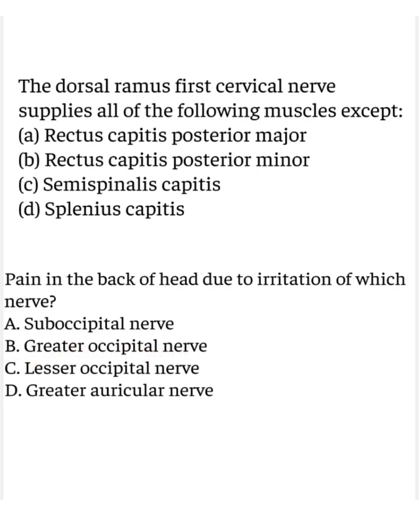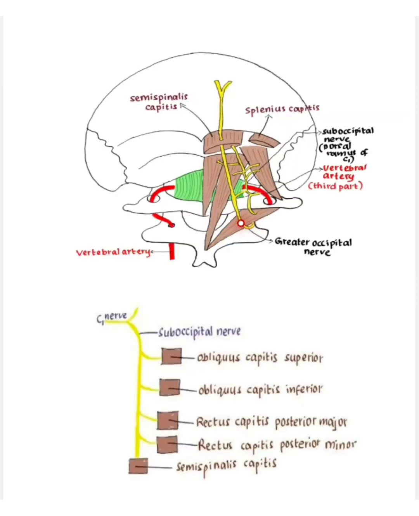Greater occipital nerve. Greater occipital nerve is the medial branch of dorsal ramus of C2. The greater occipital nerve passes near the middle of lower border of obliquus capitis inferior. It then passes upwards and medially, and then it pierces the semispinalis capitis and trapezius and supplies the back of the scalp up to the vertex.